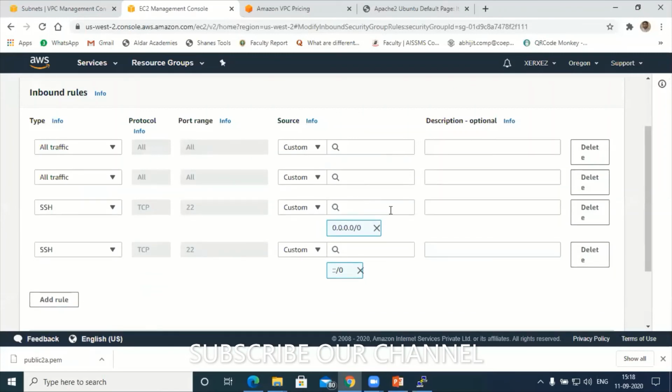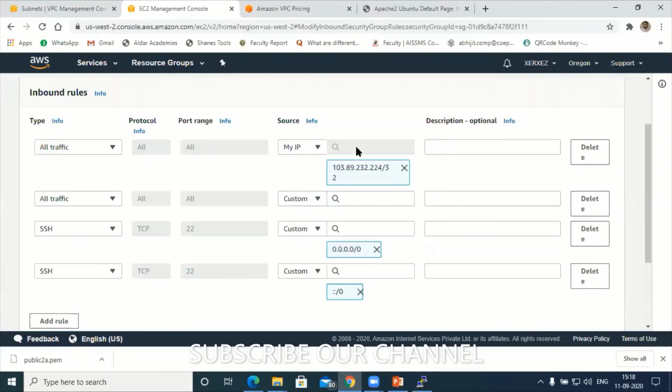Here SSH, let it be SSH. Next is here, hit on custom. Can you see this? Hit on custom. There is an option called my IP. Select my IP. So this is my IP.